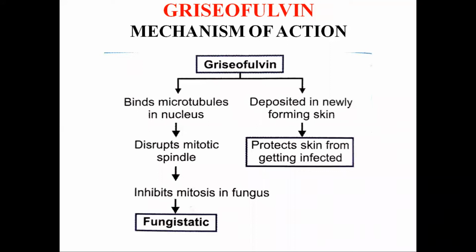But the fungus which persists in the already infected keratin will remain till it is shed off. So the newly formed keratin is not invaded by the fungus, so it acts as a fungistatic action. But as we know, the already infected keratin contains the fungus, so till it is shed off, the fungus will persist in the infected keratin. So griseofulvin is useful when it is deposited in the newly forming skin, and it protects the skin from getting infected.